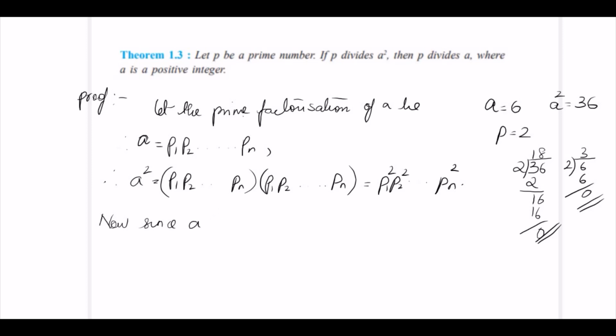Since A is equal to P1, P2, etc. up to Pn, as we have said, P is one among P1, P2, etc. up to Pn. From this expression you can say P divides A.